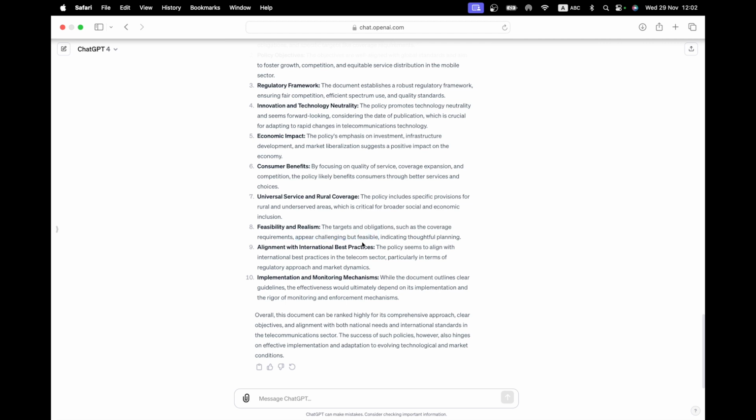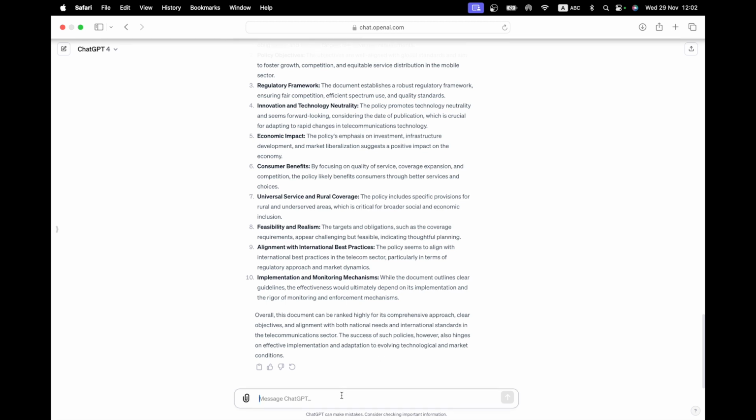Alignment with international best practices seems to align with the best practices. Absolutely right. Implementation and monitoring mechanisms, the document outlines clear guidelines. Effectiveness would ultimately depend on its implementation, obviously. Overall, this document can be ranked for its comprehensive approach, clear objectives, and alignment with both national and international standards. Success of such policies depends on implementation.